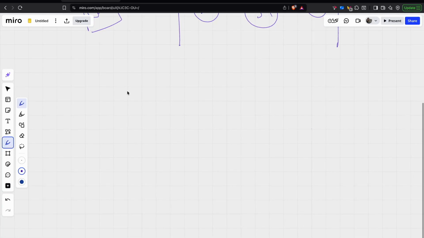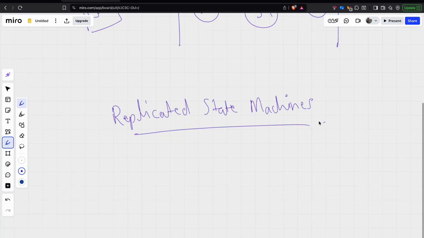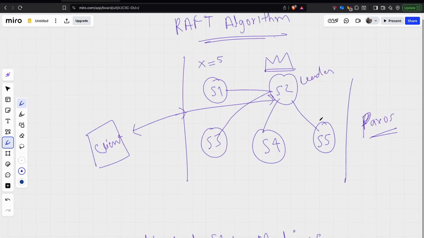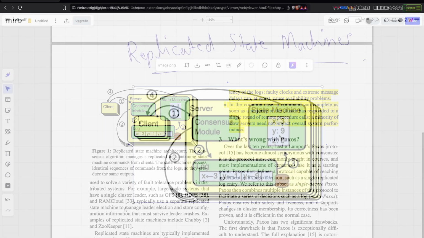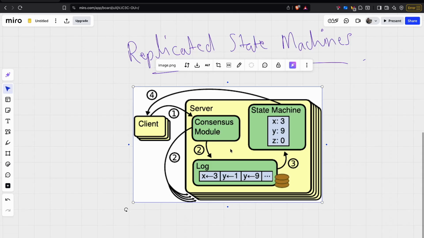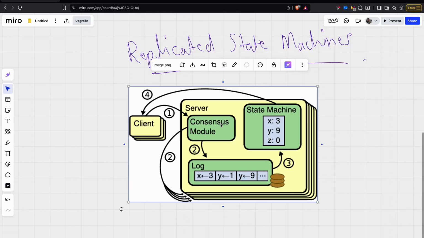The Raft paper starts with something called a replicated state machine. What are these? Suppose each server runs a deterministic state machine. Let me copy this diagram. This is a zoomed in view of one server. Each server has a consensus module, the main code, the logic where it executes. The log stores the commands this server has received. The commands are stored in the same order in which they were received. It contains all the history.